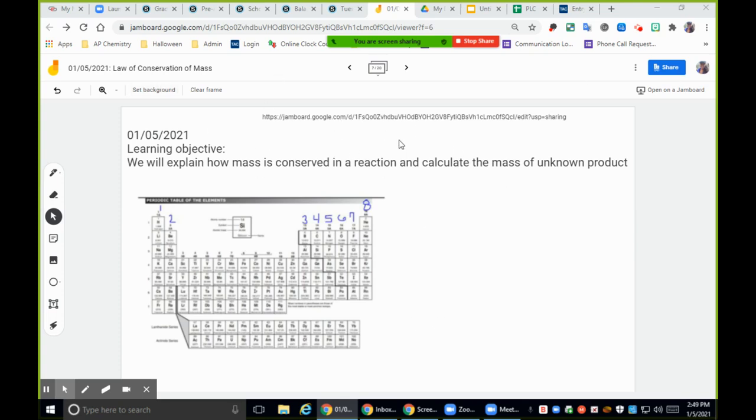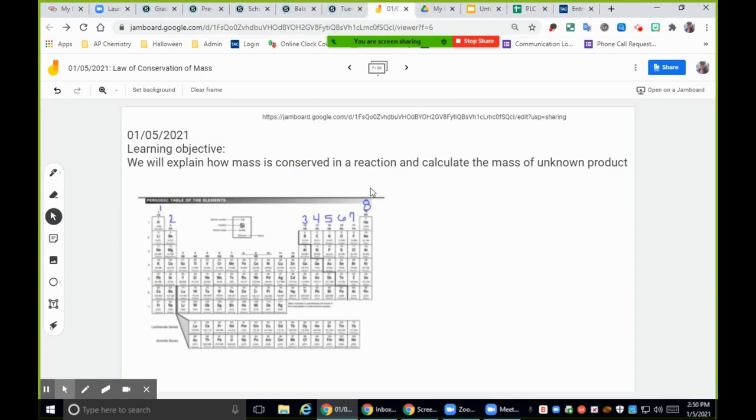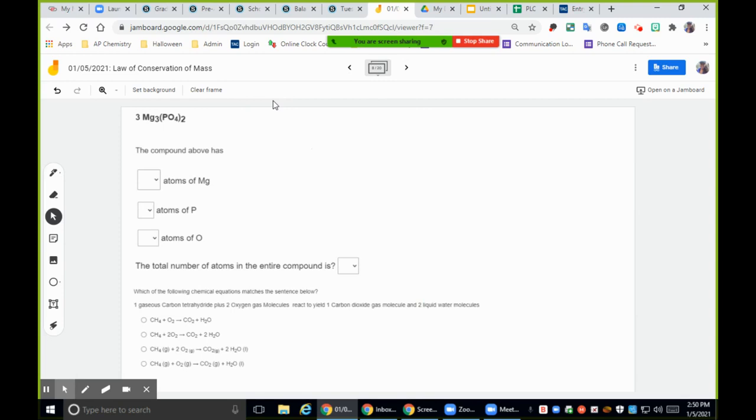All right, so slide 7 is what we're on. If you are in the Jamboard, make sure you go all the way to slide 7. The place that you're getting that from is right at the top of our little list up here. If you're just following along on the Zoom call, that's fine. Just make sure you can see your screen. All right, so on slide 8, just go ahead and go to slide 8.